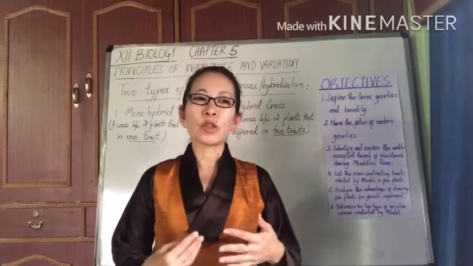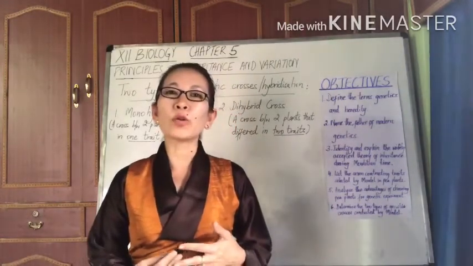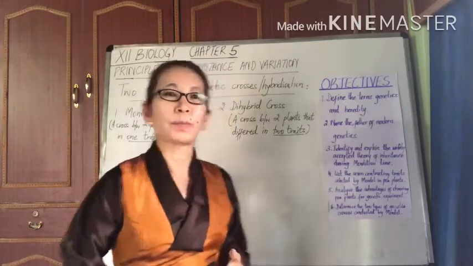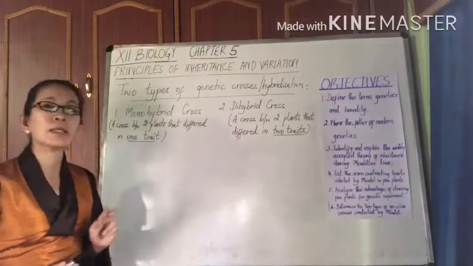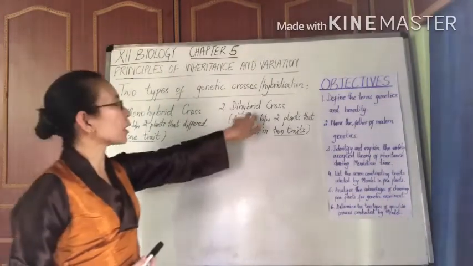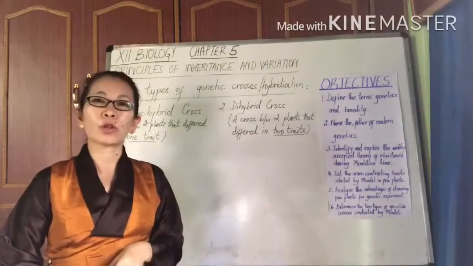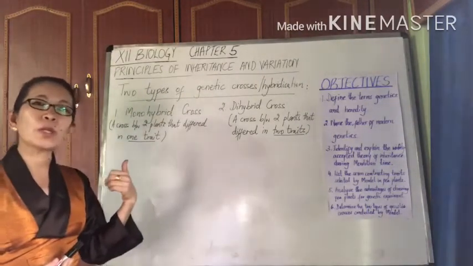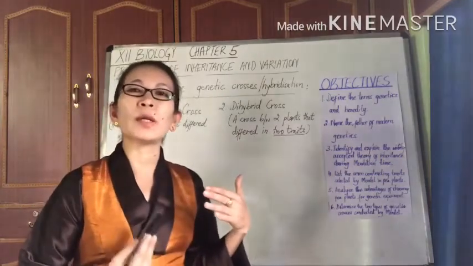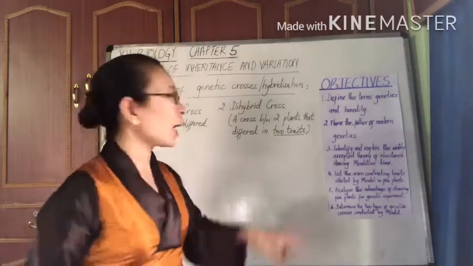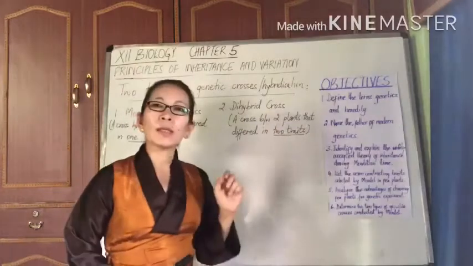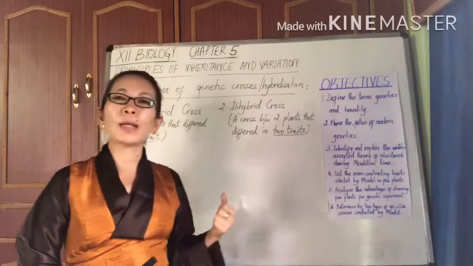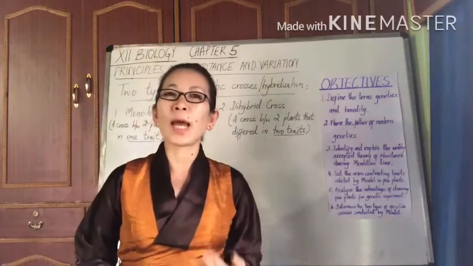Mendel's genetic crosses can basically be grouped into 2 main types of genetic crosses or hybridization. The first one is known as monohybrid cross and the second one is known as dihybrid cross. What do we understand by monohybrid cross? This is a cross between 2 plants that differ in just one trait. Whereas in the second type, the dihybrid cross, the 2 parent plants differ in 2 traits at a time.